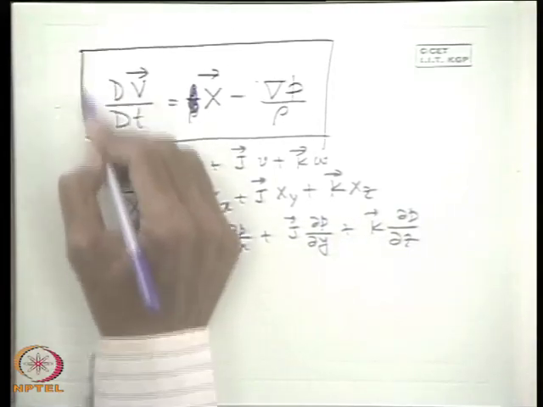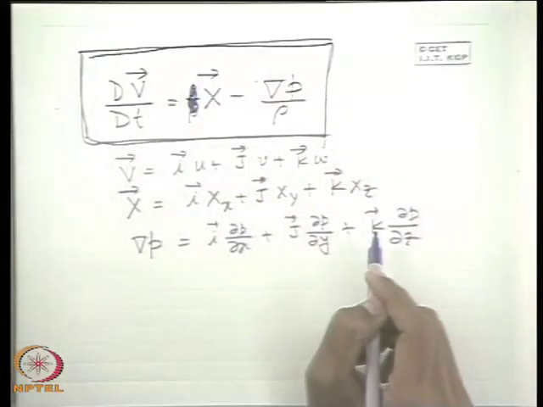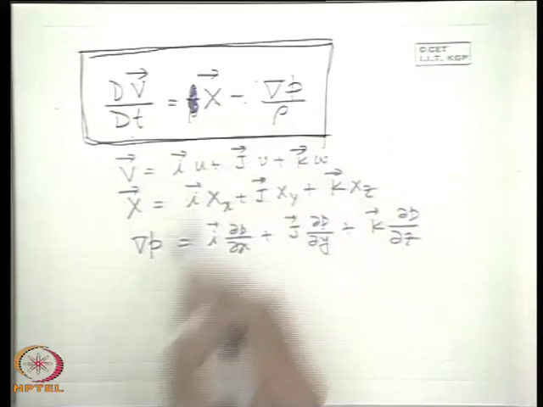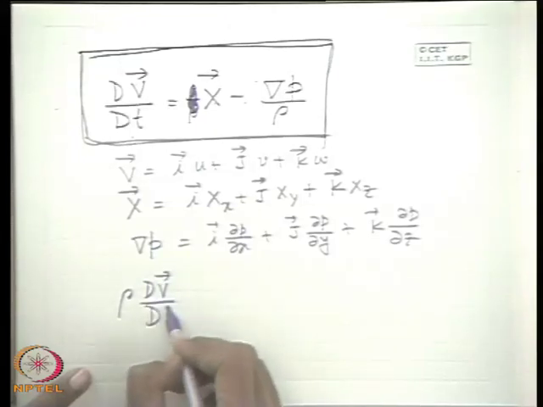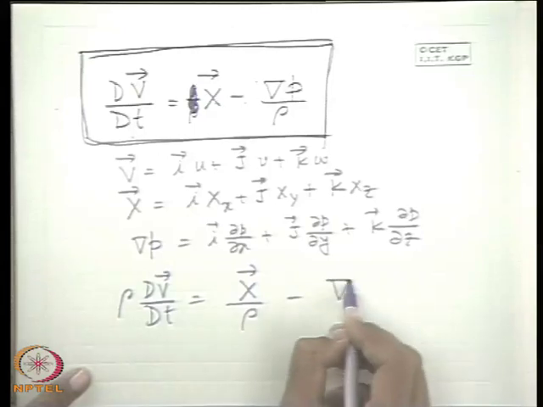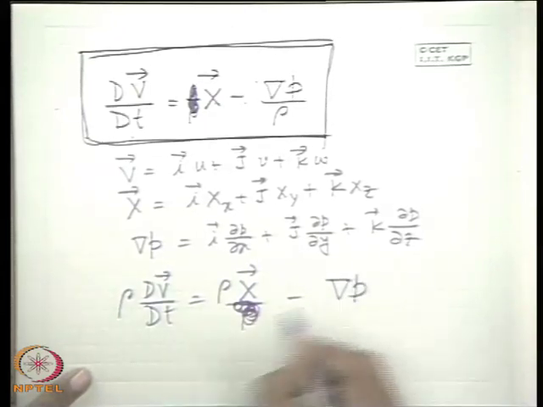So therefore this is the vector form of the Euler equation: dV/dt is equal to X bar minus grad p by rho. Or some books write it differently: dV/dt is X bar by rho minus grad p.